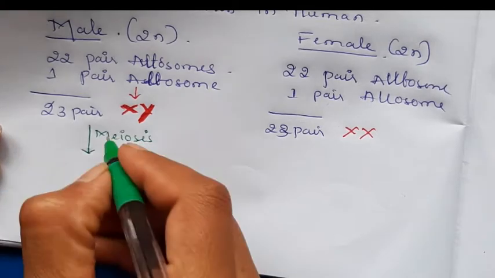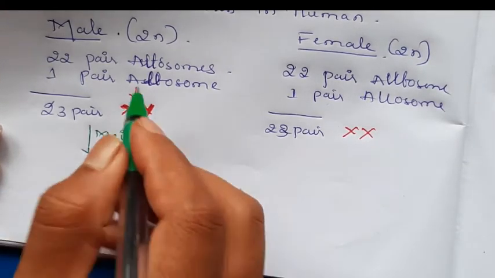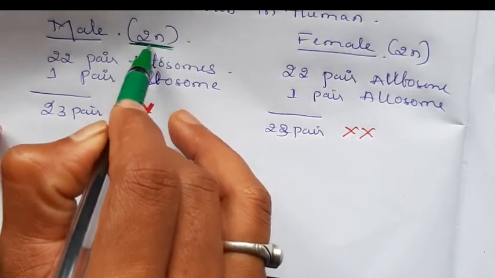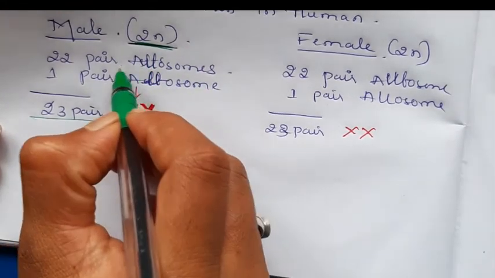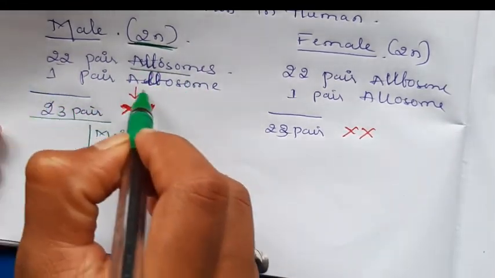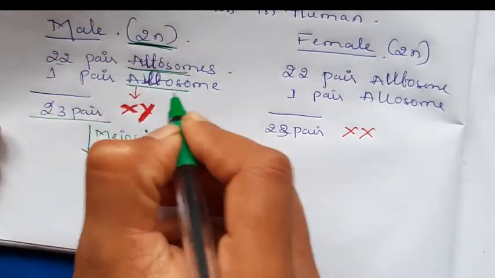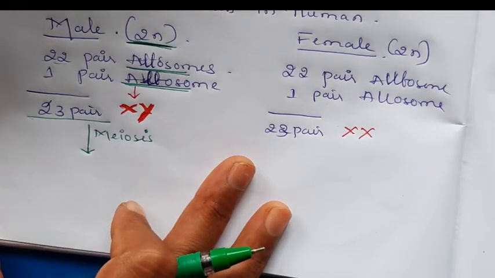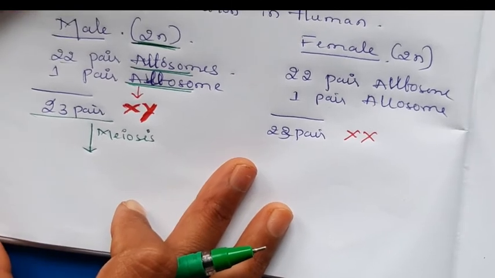Okay. During spermatogenesis, meiosis occurs in the testes. The testis cells are diploid, meaning each testis cell has 23 pairs of chromosomes: 22 pairs of autosomes and 1 pair of allosomes. Okay, totally 23 pairs of chromosomes are present in a male human.